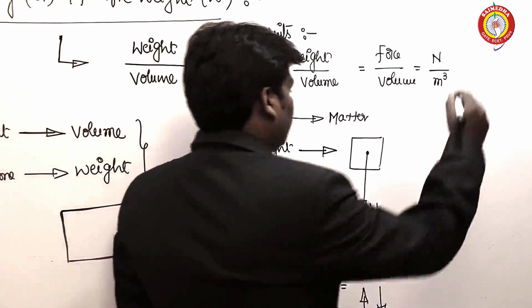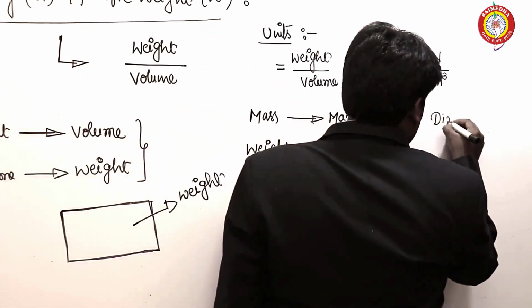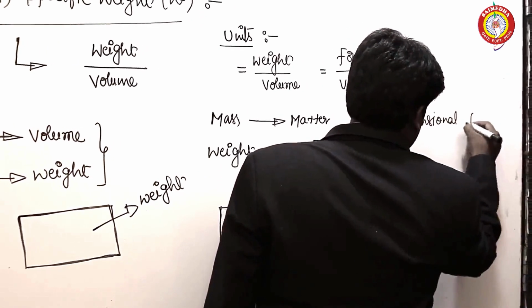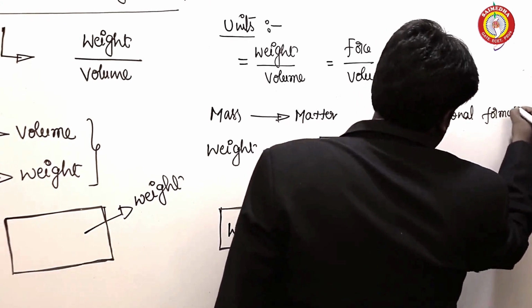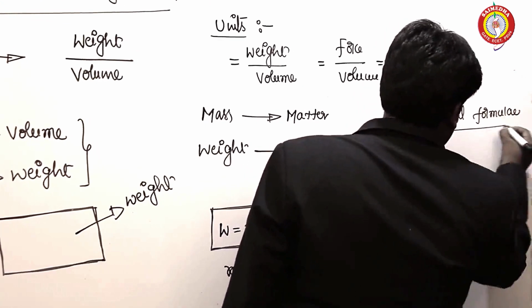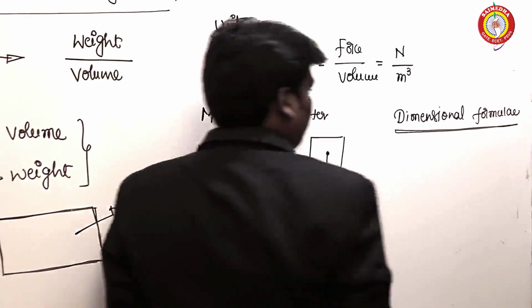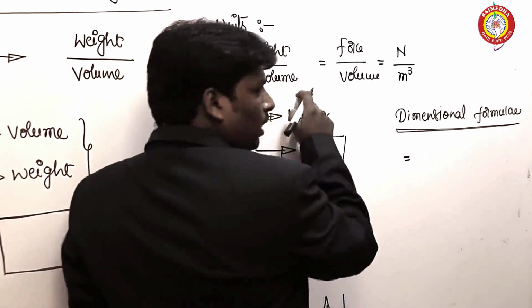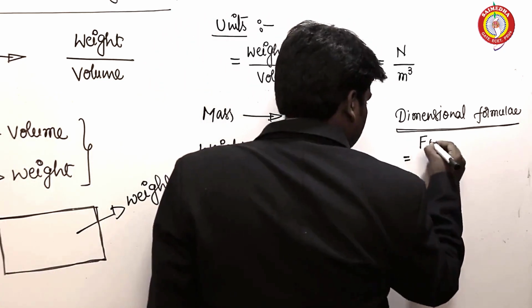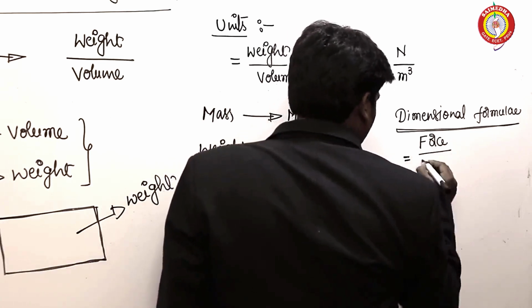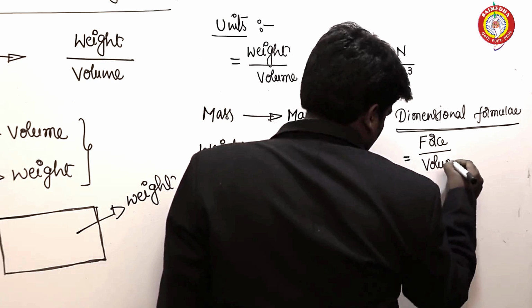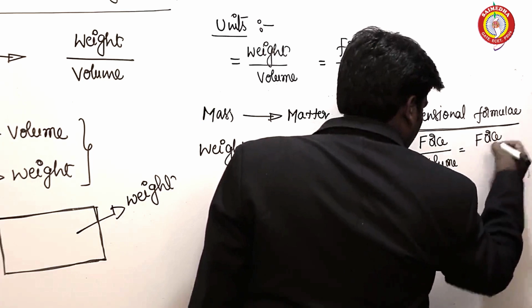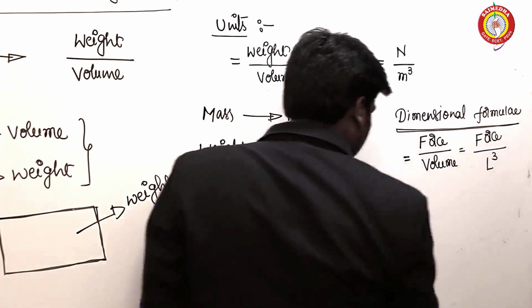Thereafter, the dimensional formulae. Here, weight by volume is force by volume, and it is equal to force by cube of length.